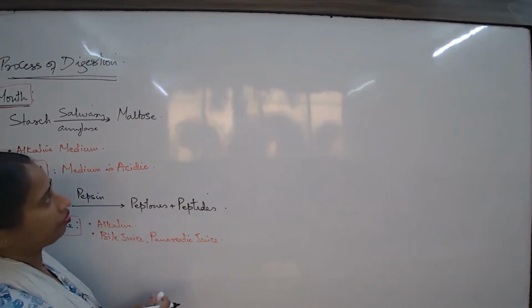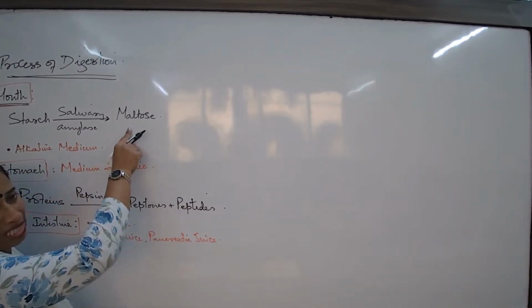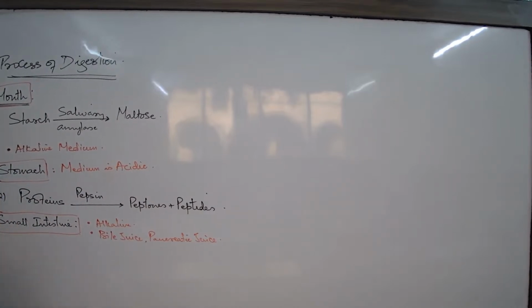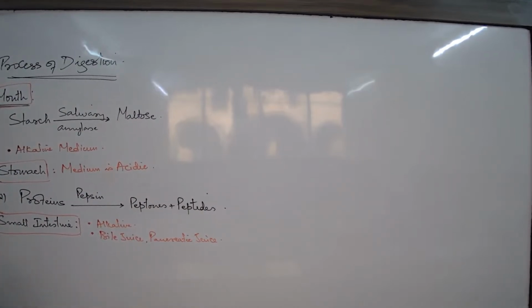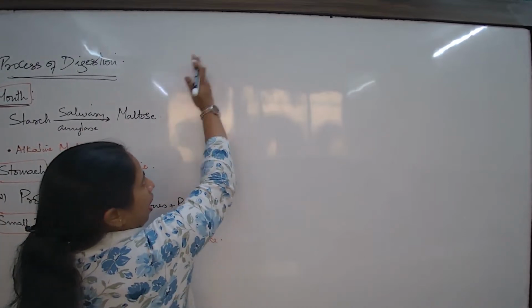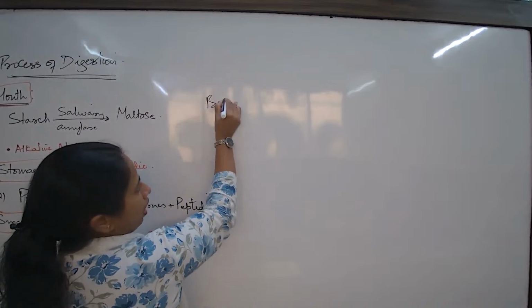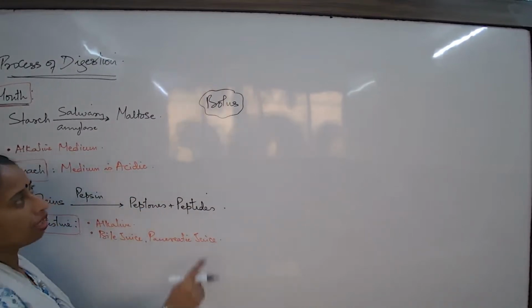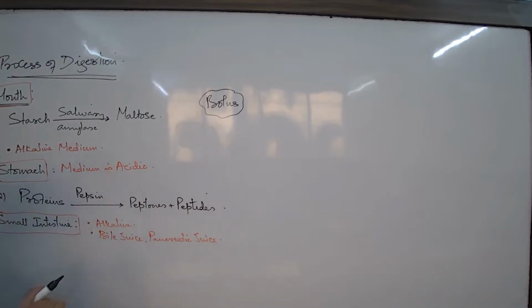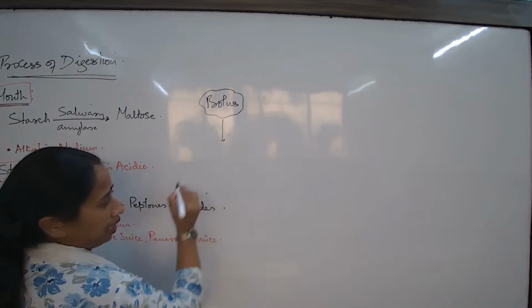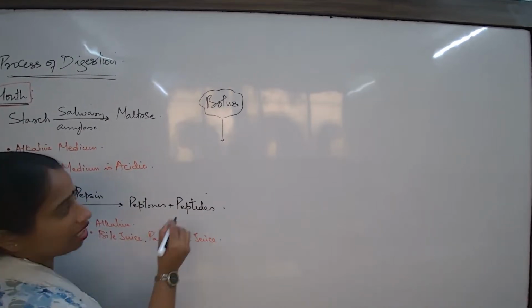Since we are talking about this, something more that we have to understand here is, when we take in the food, a process known as chewing takes place. Chewing means mixing of the food with the saliva, and a mass of food is formed. What is this mass of food known as? This mass of food is known as the bolus. Semi-solid. And this mass of food will run down by way of the food pipe to the next part of the alimentary canal, that is the stomach.